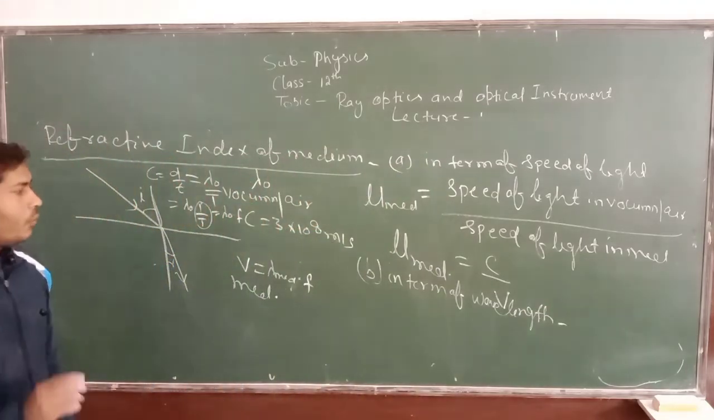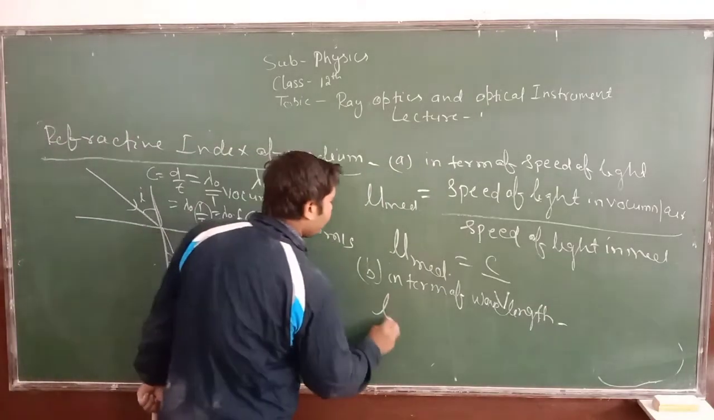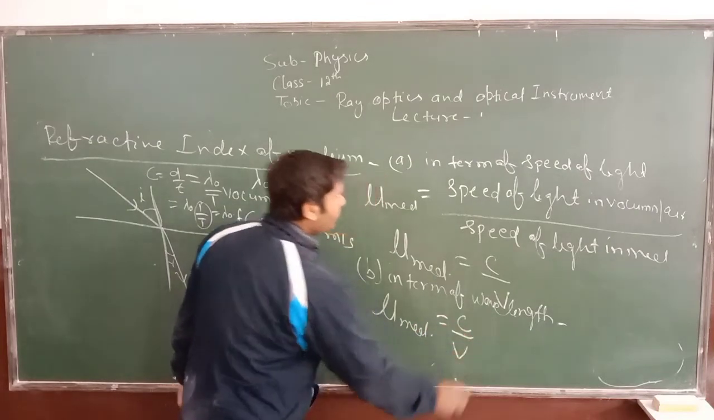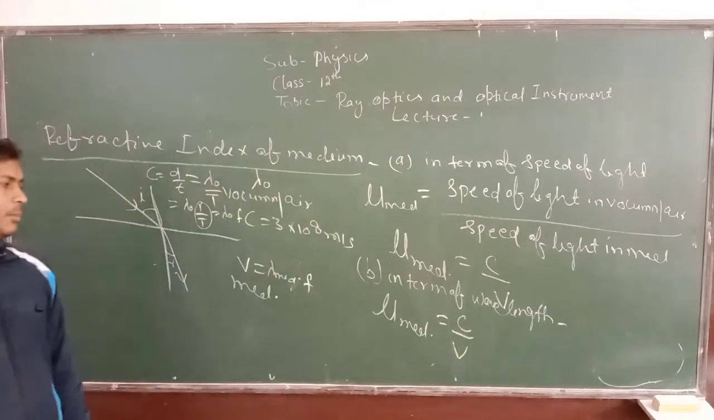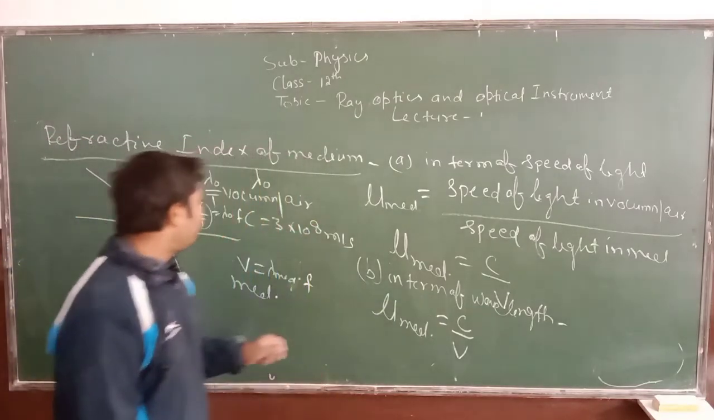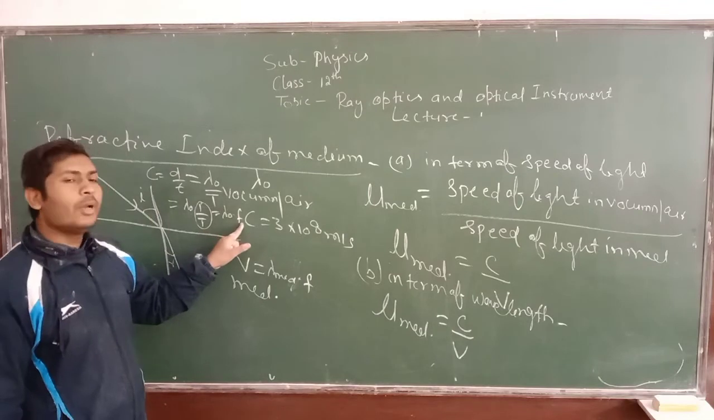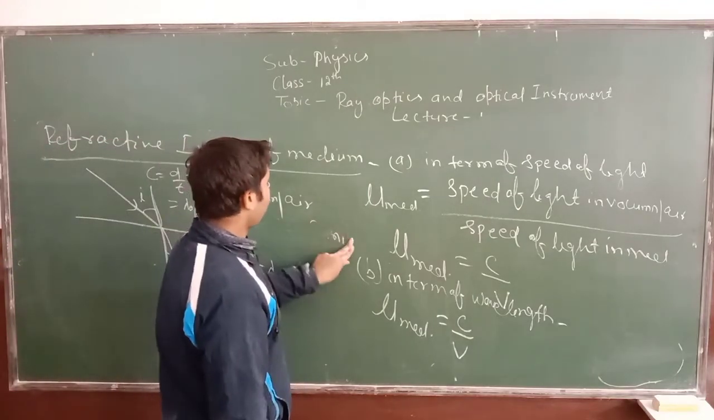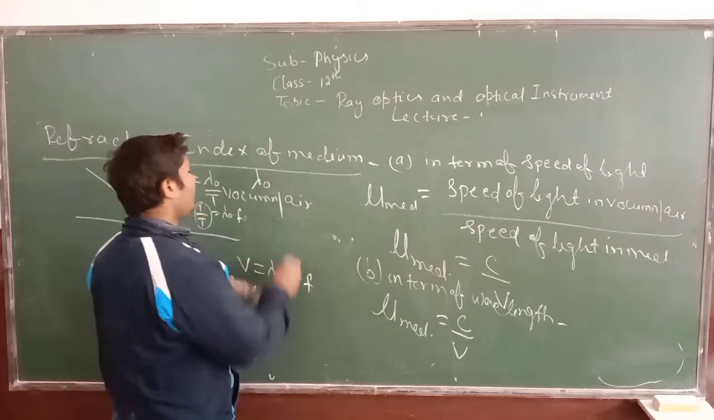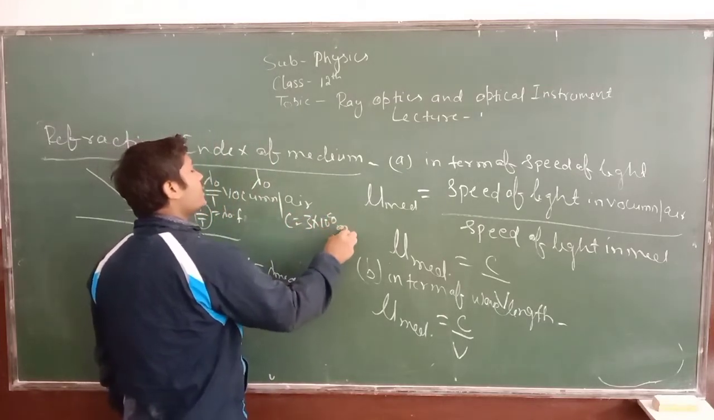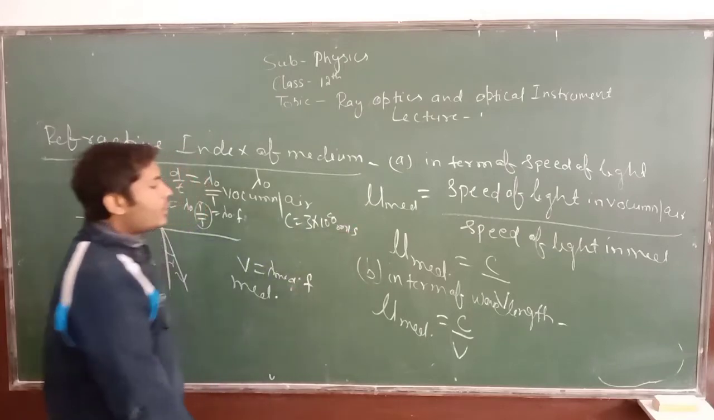So what is refractive index of medium? Refractive index of medium in terms of velocity is mu medium is equal to c upon v. Put the value of c. The c we have calculated is lambda naught into f. So I am keeping here the value of c. I am writing here 3 into 10 to the power 8 meter per second. Is it clear?